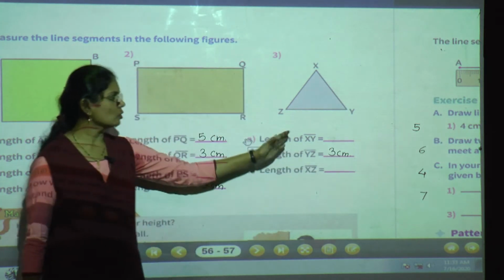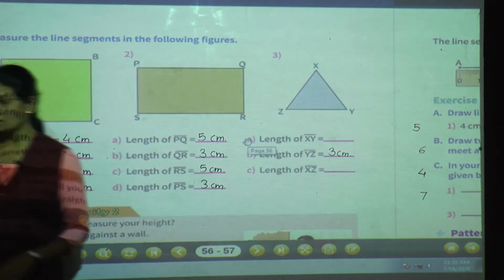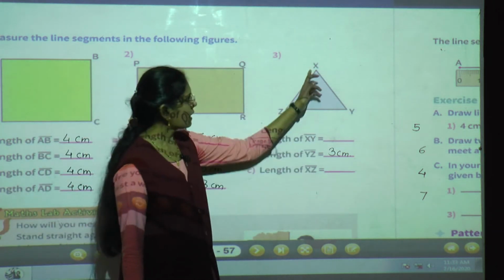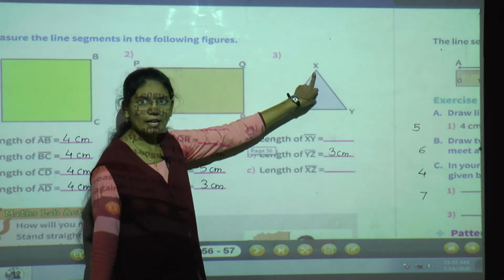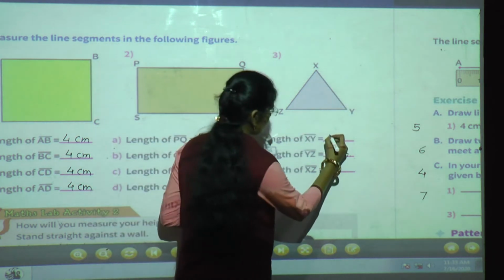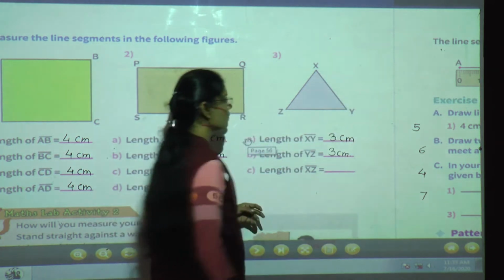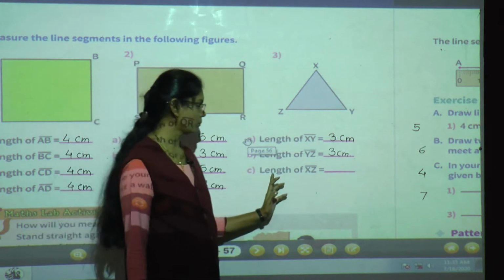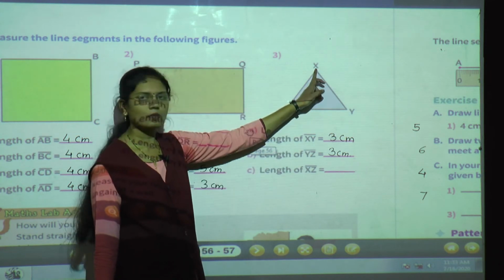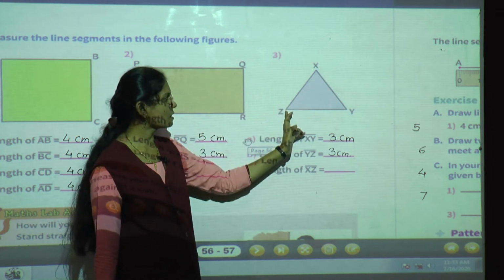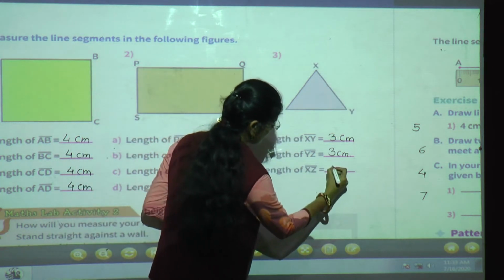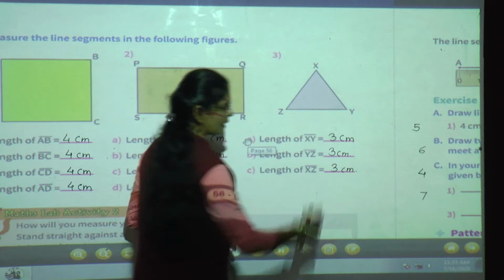So in this way you can measure these two lines also. Yes, measure the length of XY. Keep your ruler on point X and see where the Y point is. It is on 3. So the length of XY is also 3 centimeter. Now the length of XZ. Keep the ruler. X point should be on 0. Where is the Z point? Yes, if it is on 3, then what will be the length of XZ? It is also 3 centimeter.